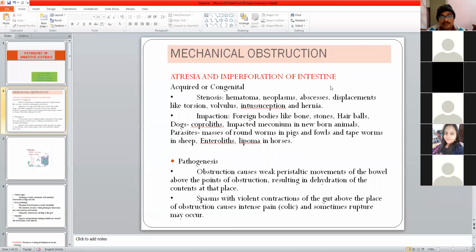So what occurs after atresia? If there is complete obstruction, it will cause weak peristaltic movement. Peristalsis is necessary for the proper movement of the feed contents. If there is incomplete peristaltic movement, it will lead to dehydration of the contents at that place.